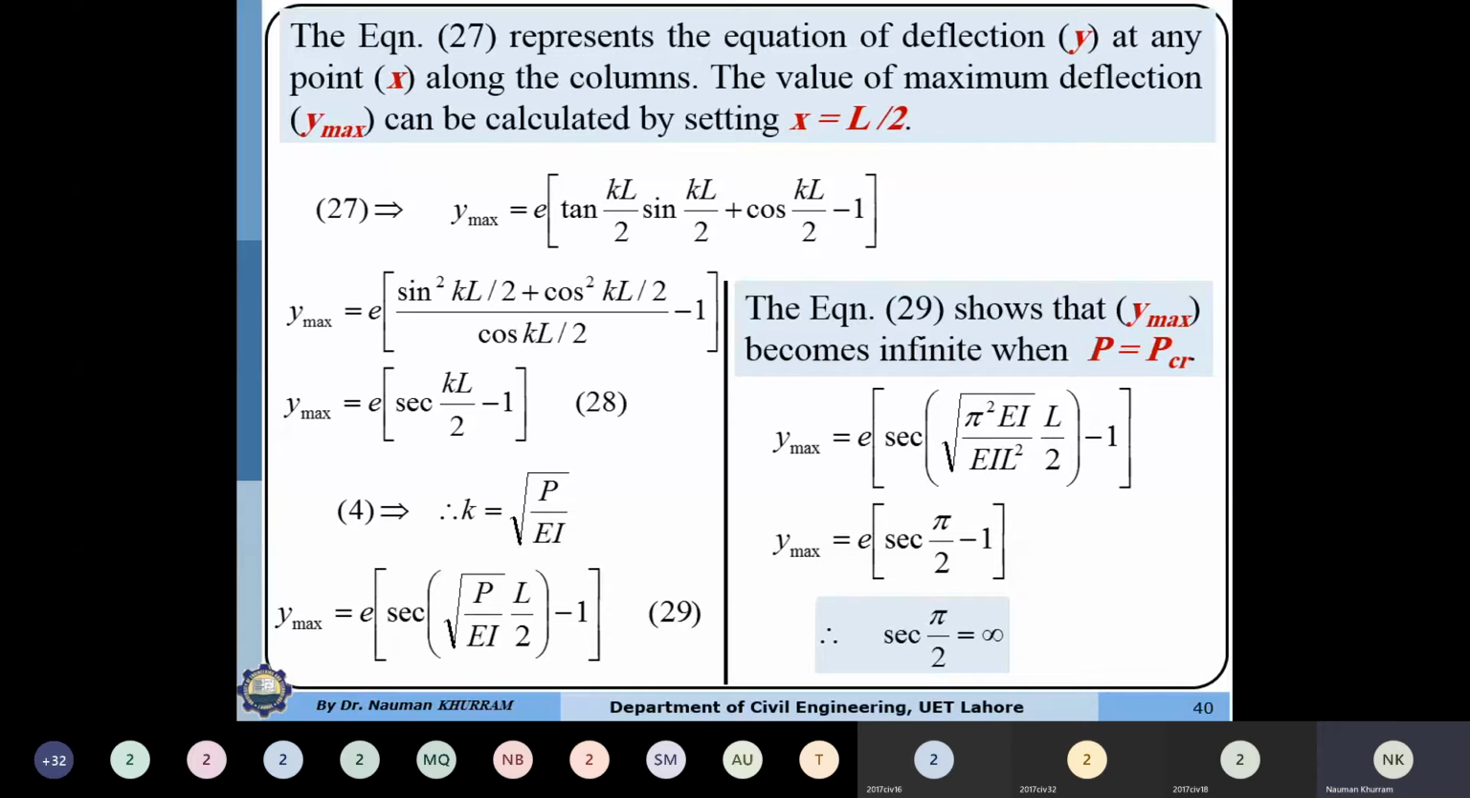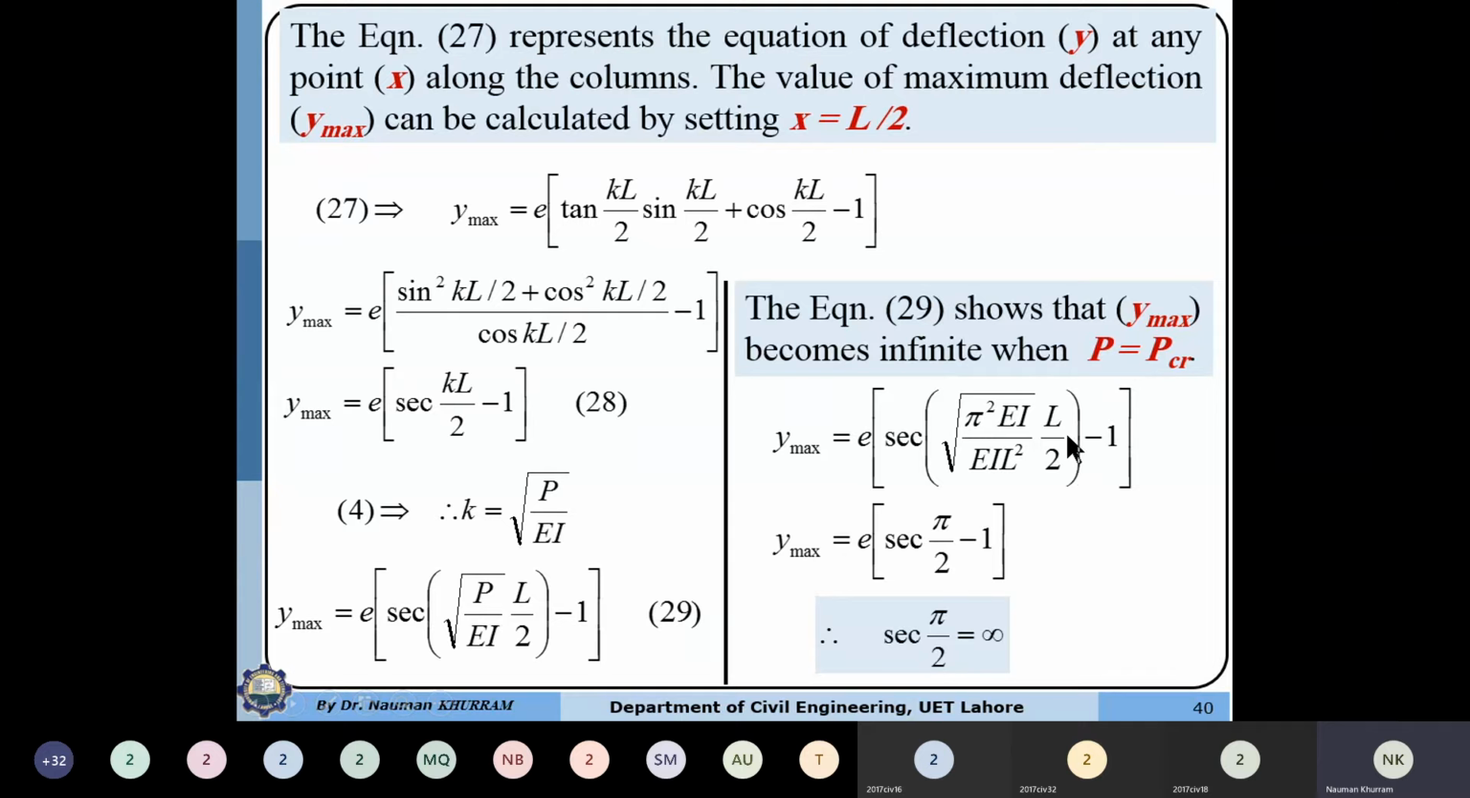Here we will also verify why this P will not be equal to P critical and it will always be less than P critical. If you substitute this value P into P critical, which is pi square EI over LE square, this EI will be cancelled out. So at the end we have this expression. So secant pi by 2 is infinity. This means that this formula becomes trivial or insignificant. It is not providing any solution. This means that this formula is not applicable for P critical. So this value must be less than P critical.